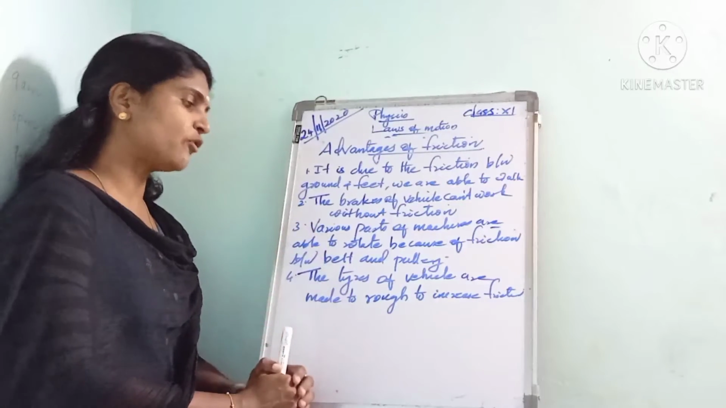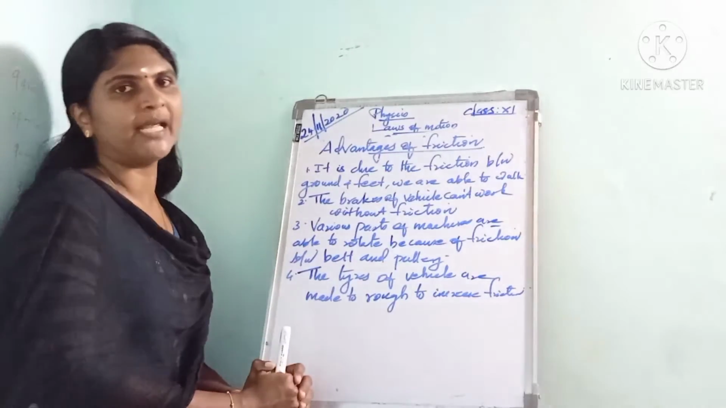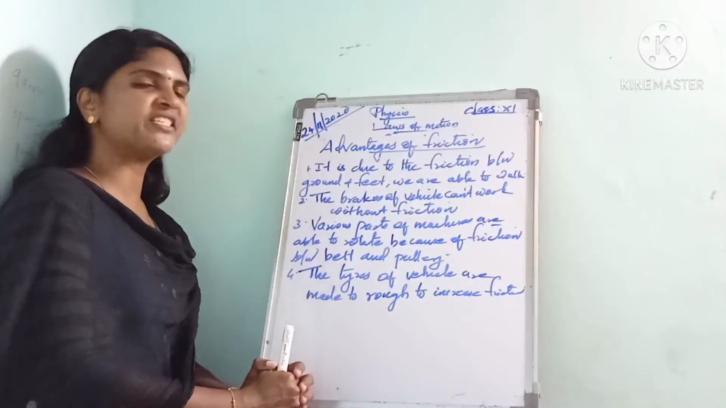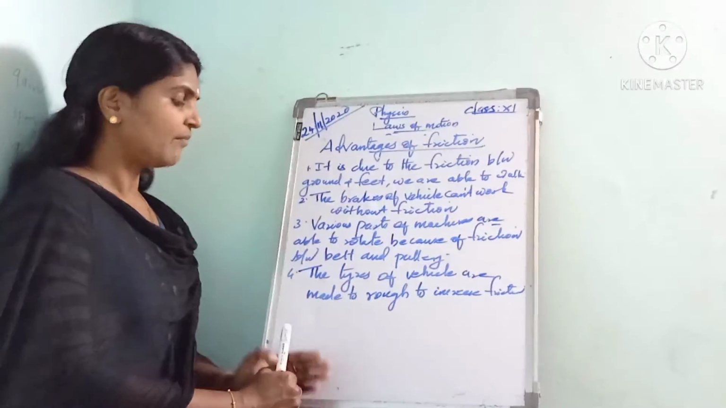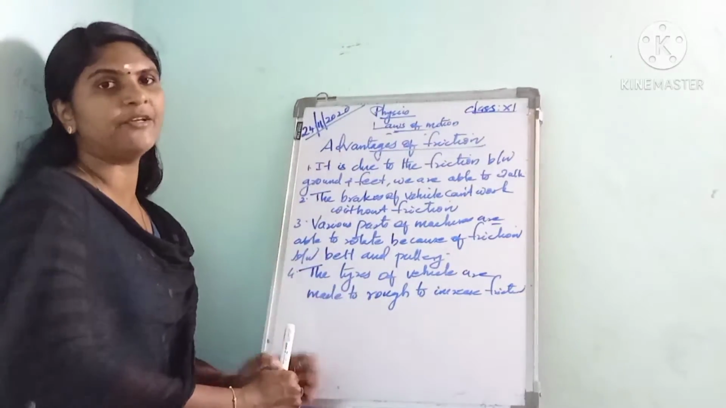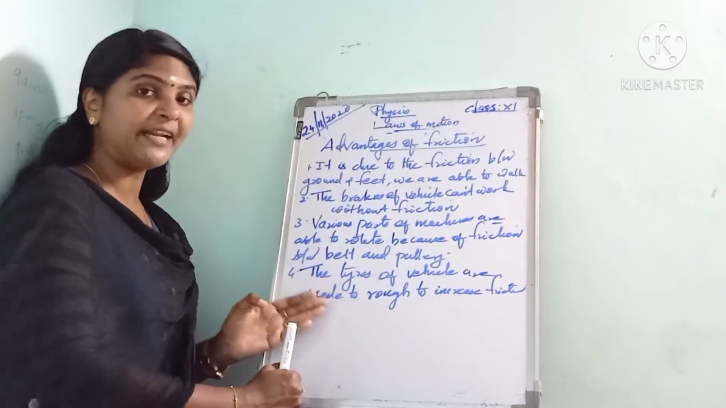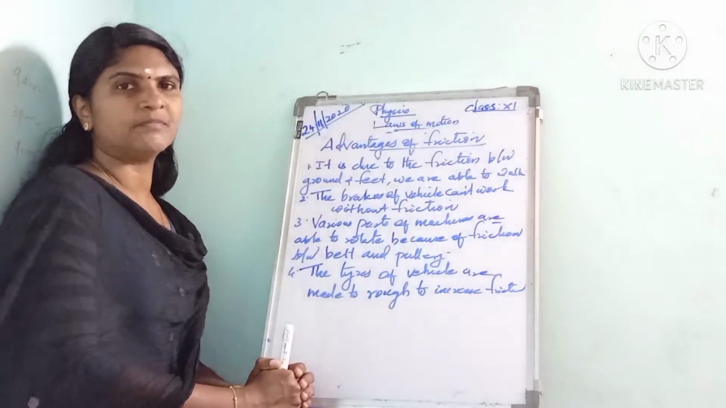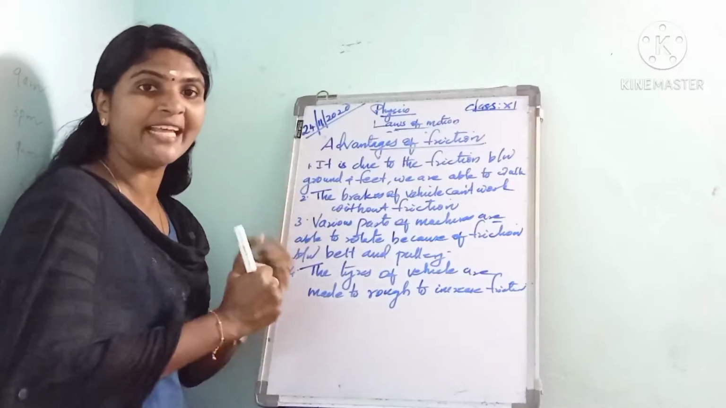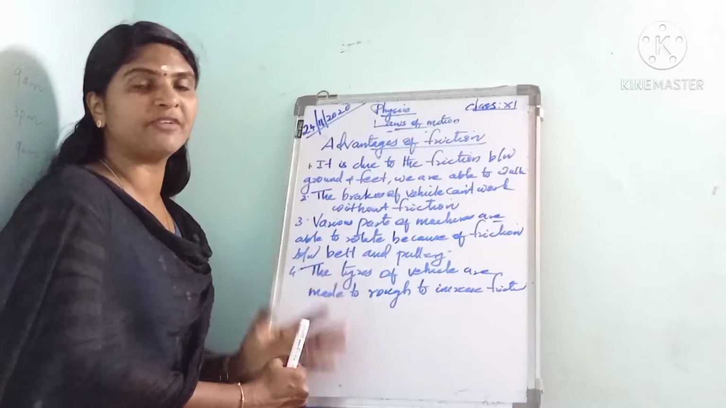The various parts of machines are able to rotate because of the friction between the belt and pulley. The tires of a vehicle are made rough to increase friction, you know, the threaded tires. Also, we cannot hold things without friction. Without friction, we cannot hold anything, or write on paper or on the board.